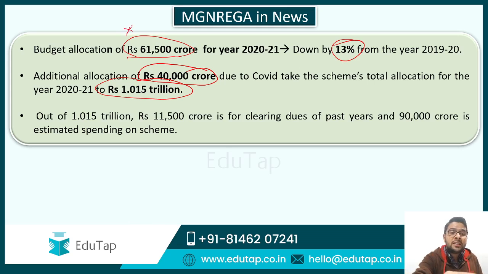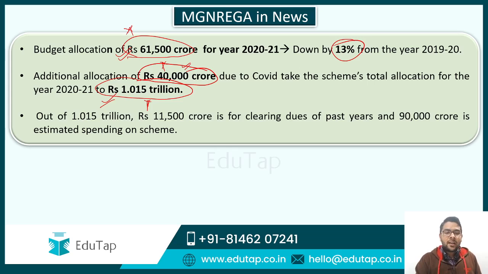Guys, all these three figures are important and the question can be framed in a confusing way. For example, if they ask about the budgetary allocation, it is 61,500 crore. If they ask about the additional allocation, it is 40,000 crore. If they ask about the total allocation for the scheme, it is 1 trillion. So guys, do not get confused. Just check how the question is being asked and answer it accordingly.